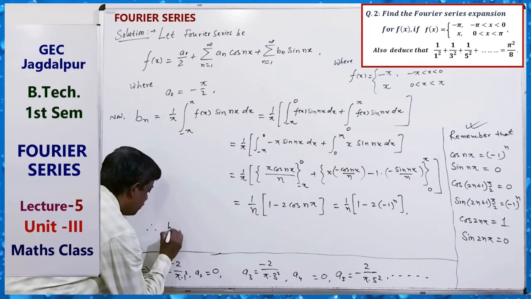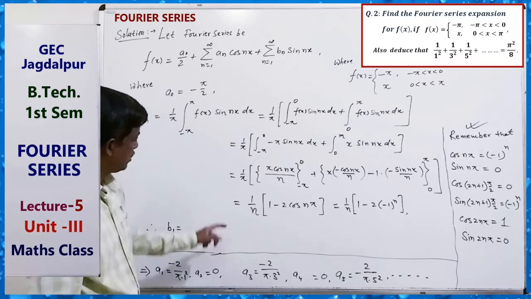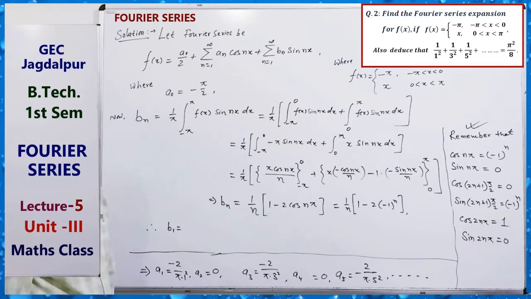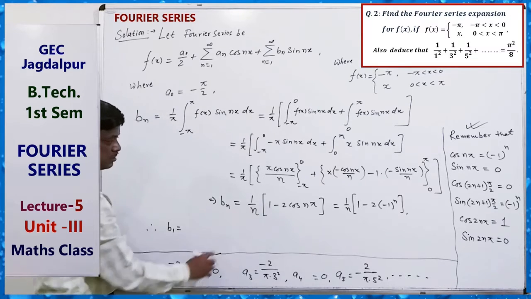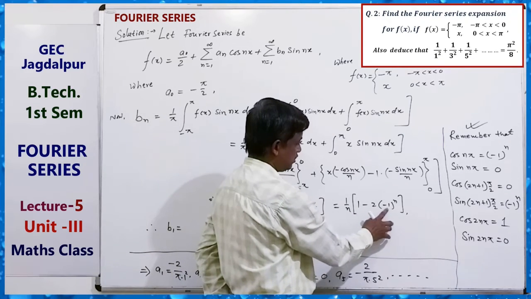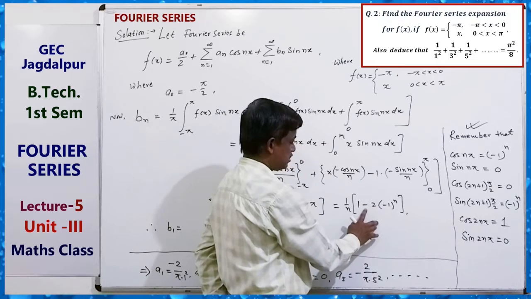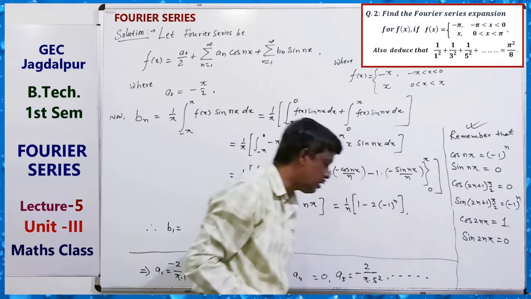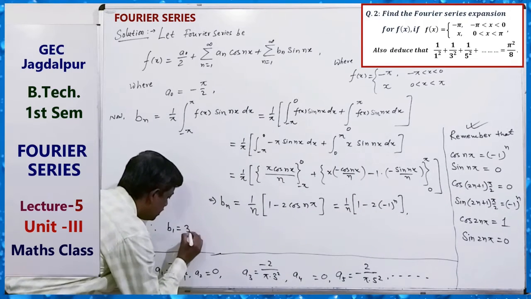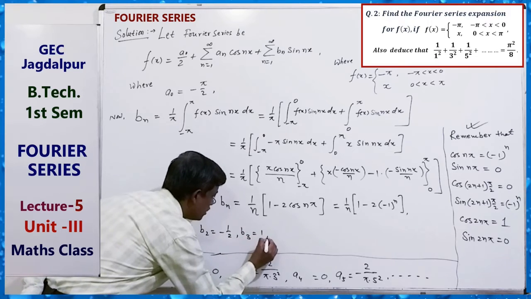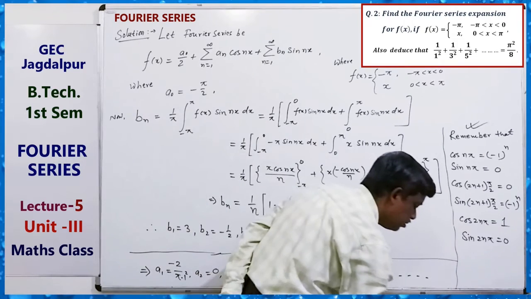Therefore b1 is given by n equals 1, b2 with n equals 2, b3, and so on: b1 equals 3, b2 equals minus half, b3 equals 1, and so on.